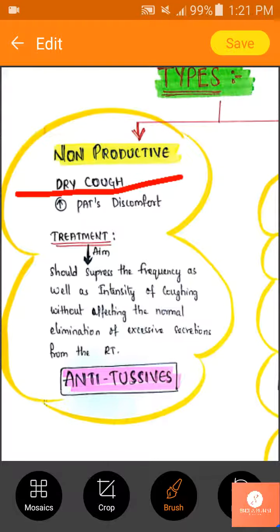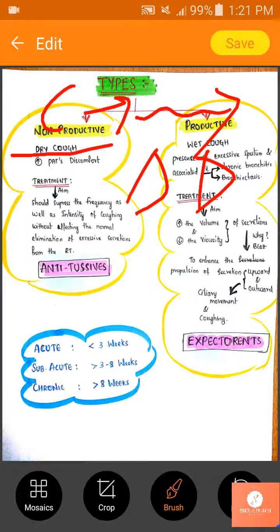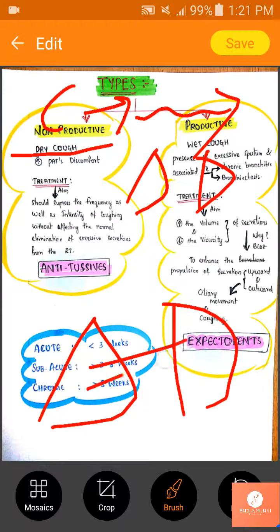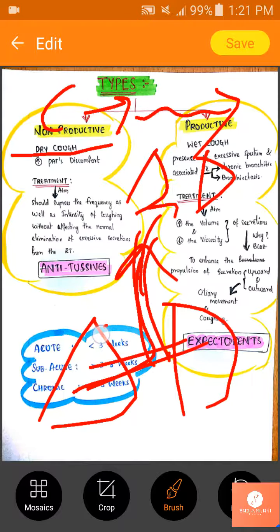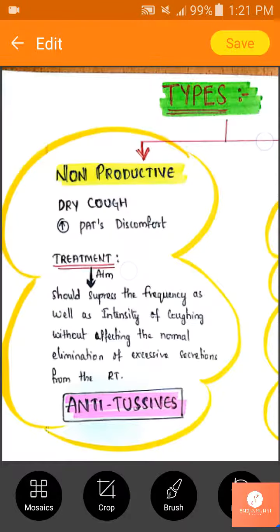Why is it called dry cough? First you should know that cough is a forceful expulsion of air from your lungs. So when anything is forcefully expelled out from your lung, there is an irritation. It will cause some irritation to your tracheal tissue. This irritation will give so much discomfort to the patient, that is, it increases the patient's discomfort. So hence the non-productive cough is also called dry cough, and it increases the patient discomfort.